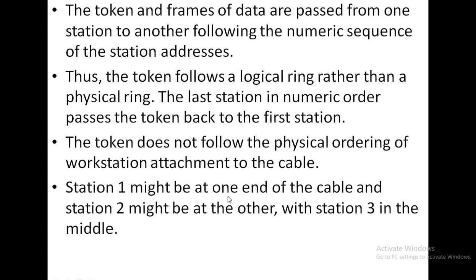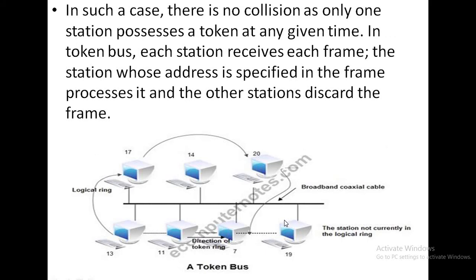Station 1 might be at one end of the cable and station 2 might be at the other, with station 3 in the middle. Okay. So in such a case there is no collision, as only one station possesses a token at any given time. In token bus, each station receives the frame. The station whose address is specified in the frame processes it and the other stations discard the frame.